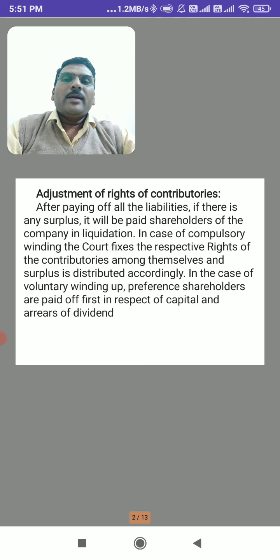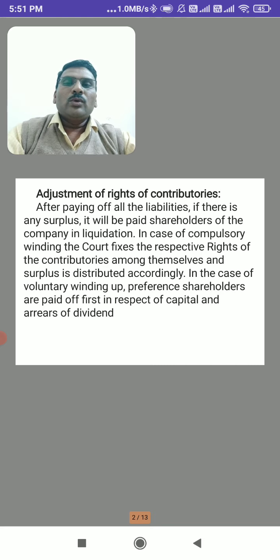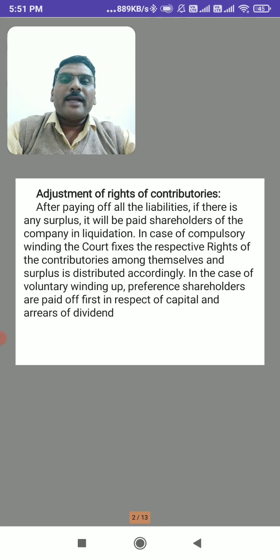A member may be a guarantee, or a shareholder, or a member who held membership of the company within the prior one year period of membership, and also the past members. Those are the contributories. So here is the adjustment of rights of contributories.